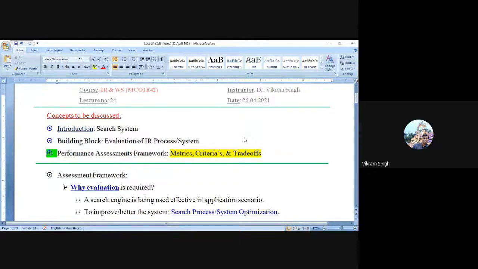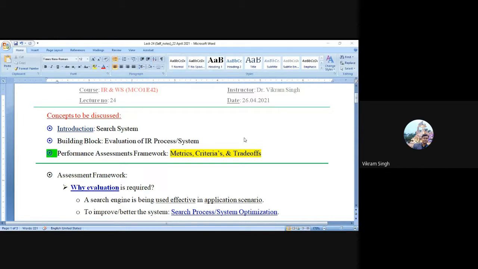Evaluation is sometimes called assessment, sometimes performance analysis or performance assessment. We can have any terms for that. Sometimes it is also called testing. And I hope you have gone through these terminologies during your engineering days, where we took the course called software engineering, right? During that course, we used to go through this specific topic called testing, right?